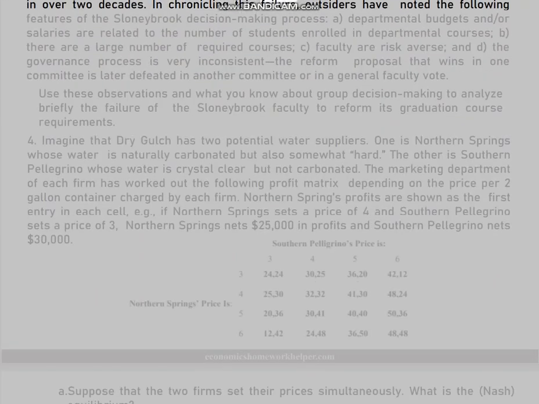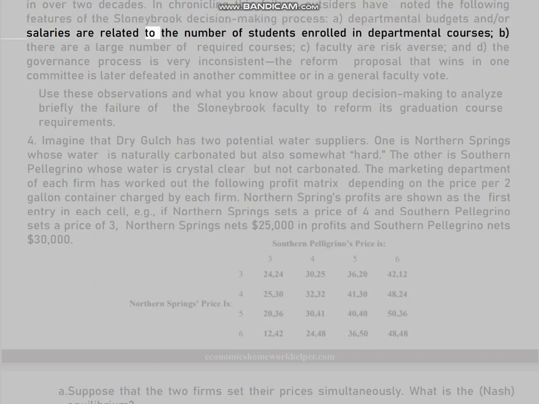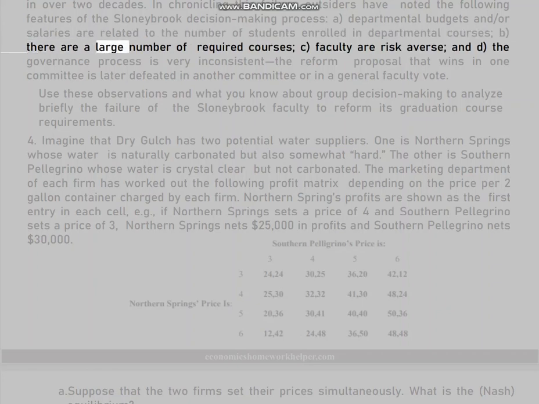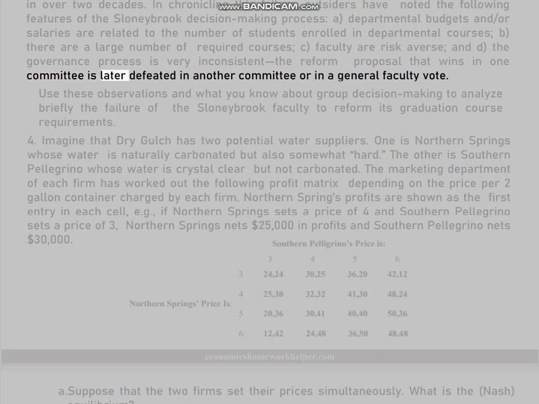In chronicling this failure, outsiders have noted the following features of the Stony Brook decision-making process. A. Departmental budgets and/or salaries are related to the number of students enrolled in departmental courses. B. There are a large number of required courses. C. Faculty are risk-averse, and D. the governance process is very inconsistent. The reform proposal that wins in one committee is later defeated in another committee or in a general faculty vote.